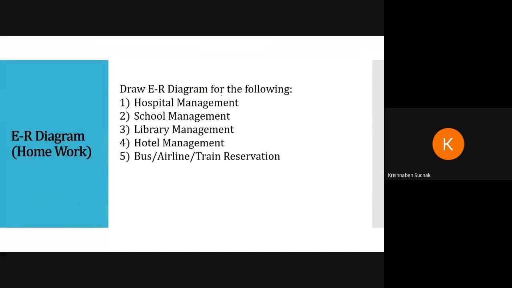Okay. So now your ER diagram is given. Restaurant management you have to present tomorrow, and these are the ER diagrams which you have to practice at your home. Please note down these definitions: hospital management, school management, library management, hotel management, and bus or airline or train reservation system. These are a few common diagrams which are generally asked in the GTU exam.